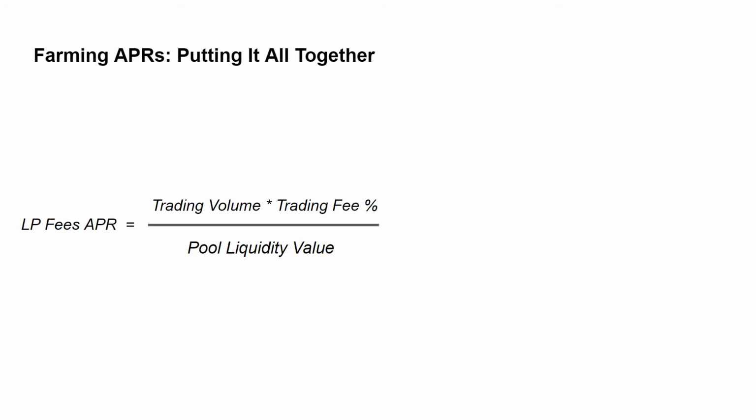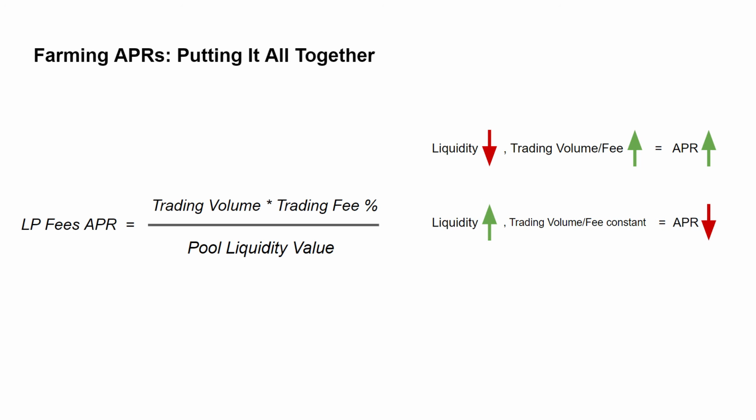Let's look at the LP fees APR equation again. To have a large APR, the pool must either have low liquidity, or the trading volume needs to be high, or the trading fee needs to be high. So when people see a high APR for a specific farm, they'll be attracted to that because it's going to give a large return. But as more and more people add liquidity to the farm, the liquidity increases, and as a result, with all else constant, will bring the APR return down. Similarly, if people have decreased demand for a specific token in a farm, the trading volume may decrease. This also reduces the LP Fees APR.